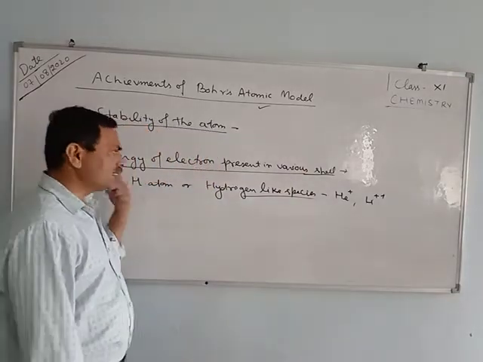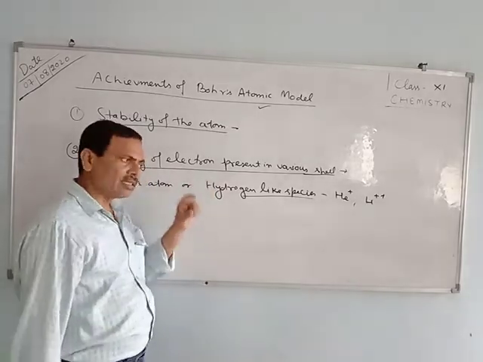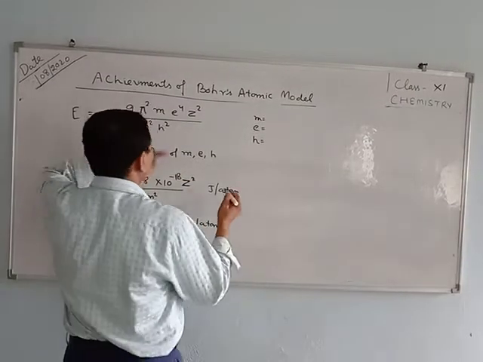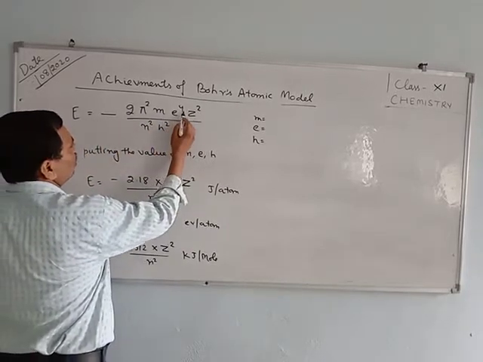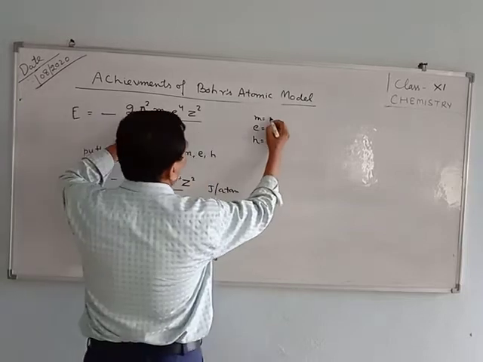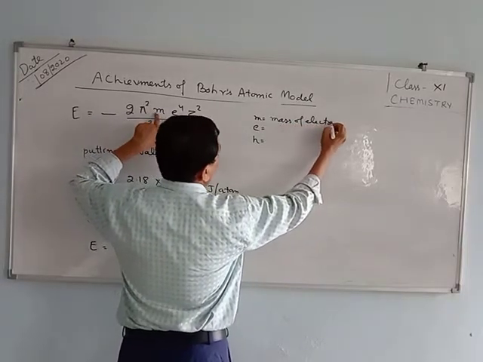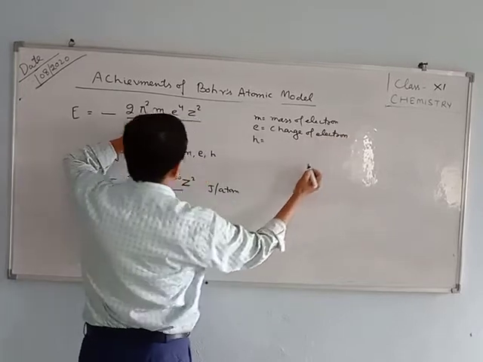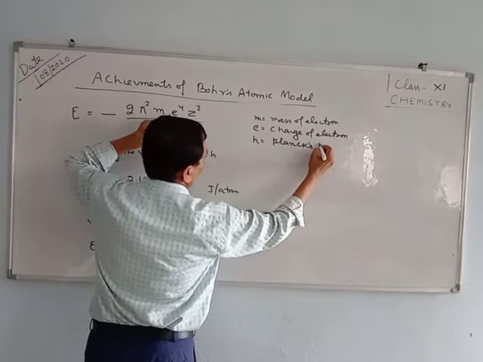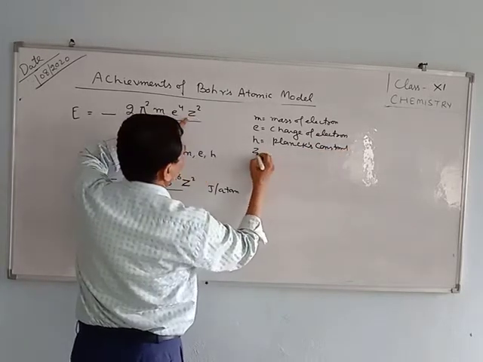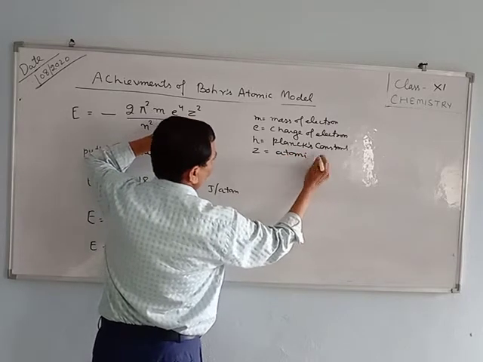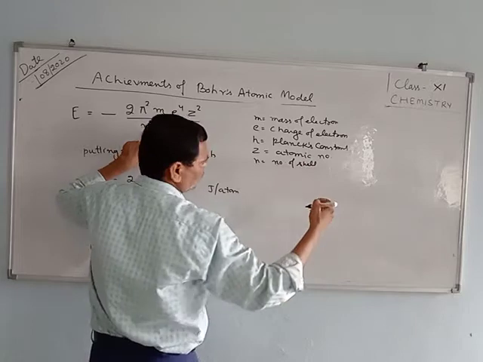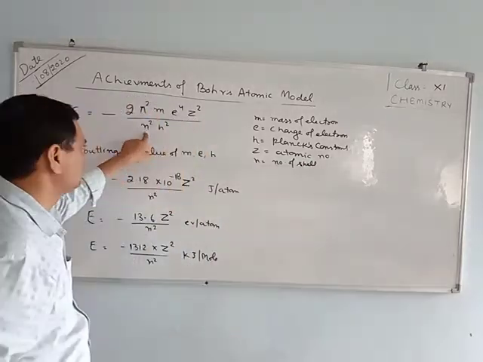Hydrogen-like species means those which have one electron, like He plus and Li 2 plus. We can calculate the energy of the electrons present in the different shells by a certain formula. The energy of the electron is equal to minus 2 pi square m e power 4 Z square upon n square h square, where m is the mass of the electron, e is the charge of the electron, h is the Planck's constant, Z is the atomic number, and n is the number of the shell. The electron may be in the first shell, second shell, third shell, whatsoever.